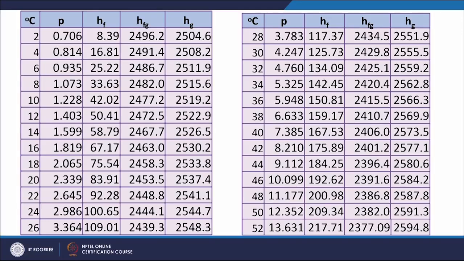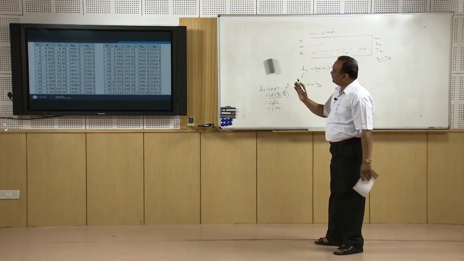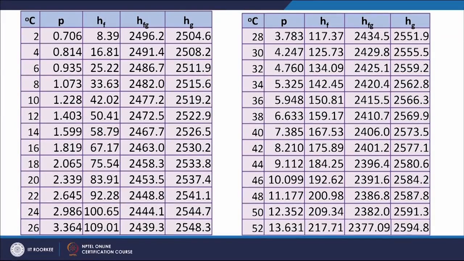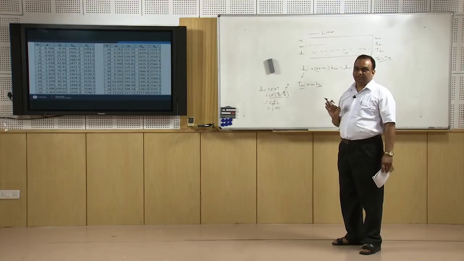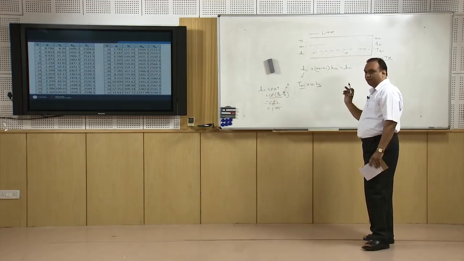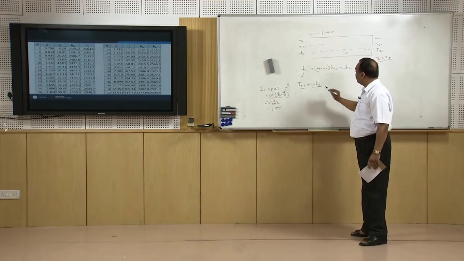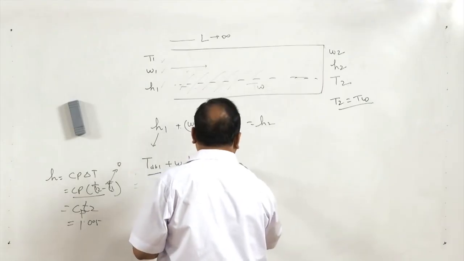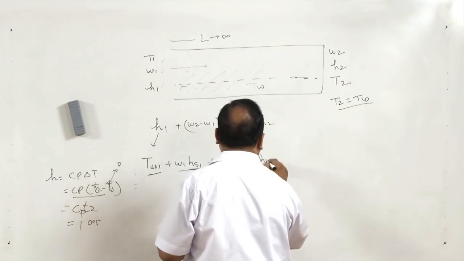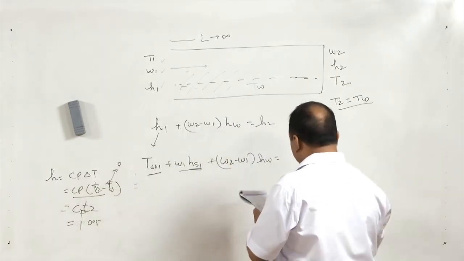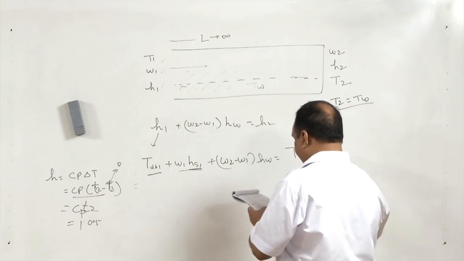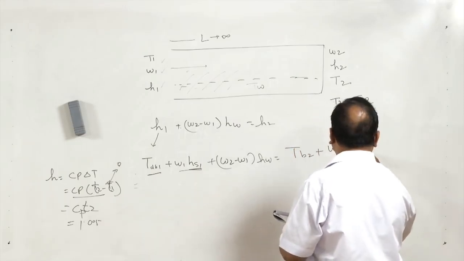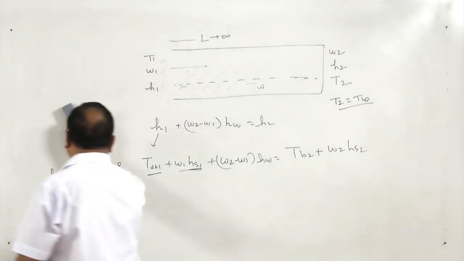If the temperature of incoming air is 40 degree centigrade, the enthalpy of saturated vapor is 2573.5, but in most cases the vapor is superheated, so this energy of superheat is also neglected in this expression. Similarly, for W2 minus W1, the enthalpy of the water added here is equal to Tdb2 plus W2 HS2.